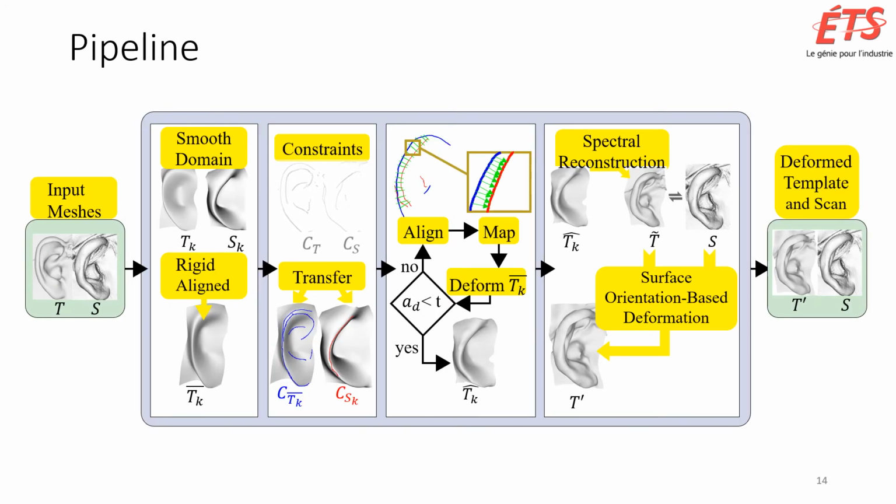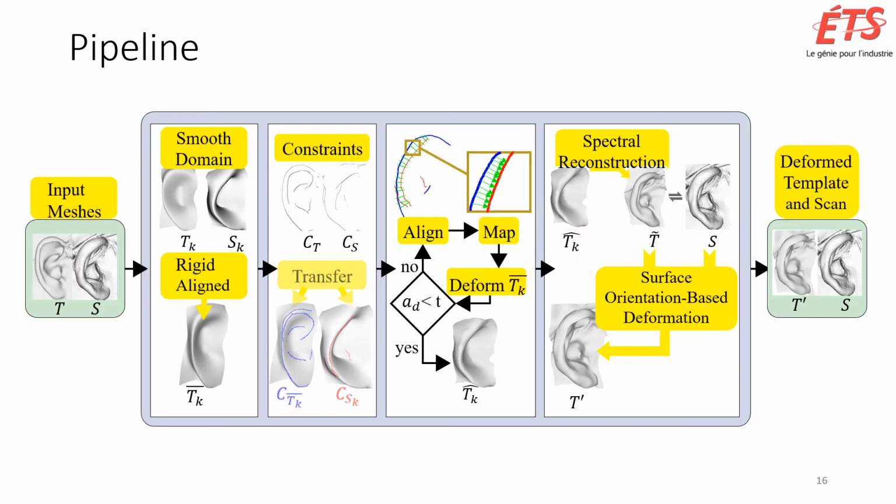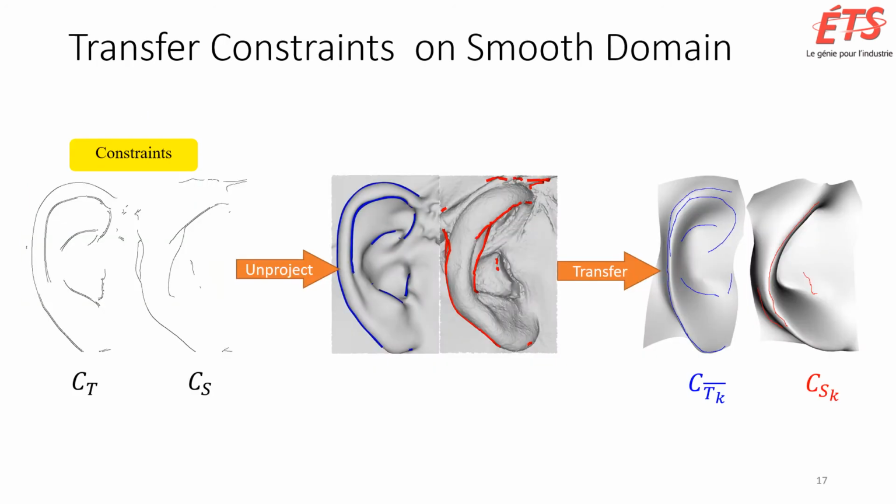We will now present our approach to identify constraints for deformation. We identify features on the ears that will later serve as deformation constraints. We render the ear meshes and conduct Canny edge detection on the rendered images. We then transfer these features to the smooth meshes. The pixels resulting from the edge detection are unprojected back to the meshes to get their 3D locations. These 3D locations are barycentric coordinates, so it is possible to transfer them to the smooth meshes as well.